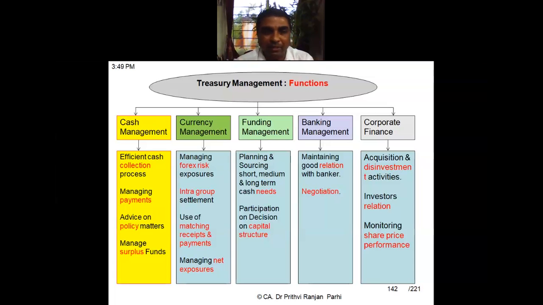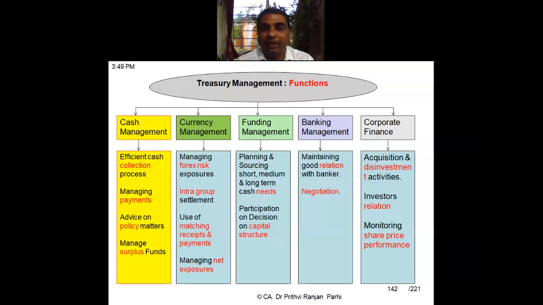And similarly, coming to currency management, that involves first of all managing forex exposures, foreign currency exposure. Foreign currency exposure means the moment you deal with a foreign currency, you are exposed to a kind of risk because the value fluctuates. Suppose you have to pay something in foreign currency, you don't know on the day when finally you will be making the payment what will be the value of that foreign currency. Today let us say the value of that currency is 80 rupees. Maybe on the day the payment materializes, that might be 82 rupees. Like this, there will be some kind of fluctuation. So managing this kind of risk exposure is one part of foreign currency management.